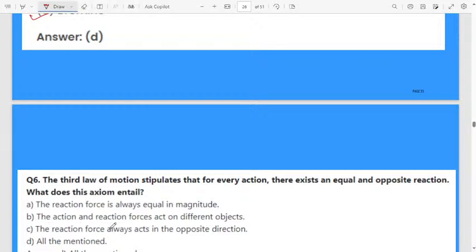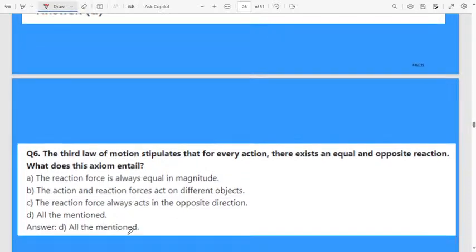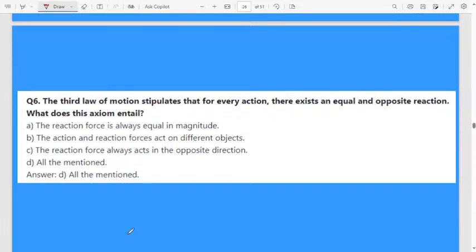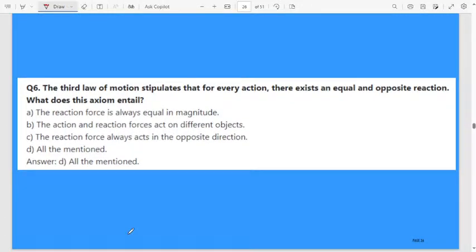Second option, the action and reaction forces act on different objects. Option C, the reaction force always acts in the opposite direction. Option D, all of the above. According to Newton's third law of motion, for every action there is an equal and opposite reaction. Yes, all the statements are correct.